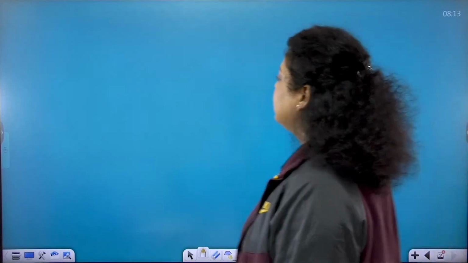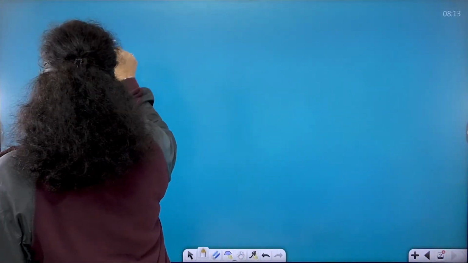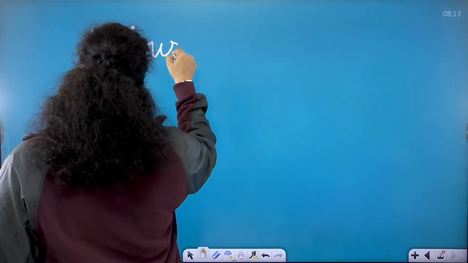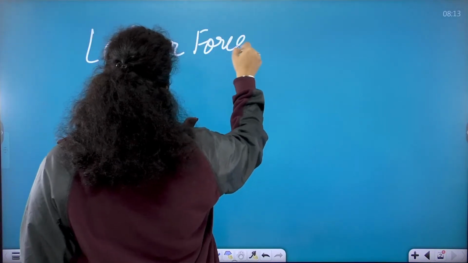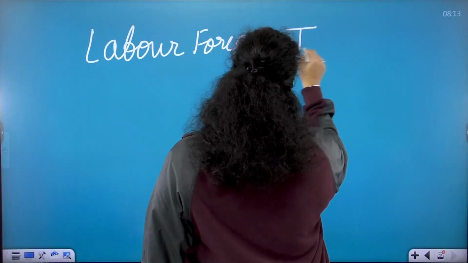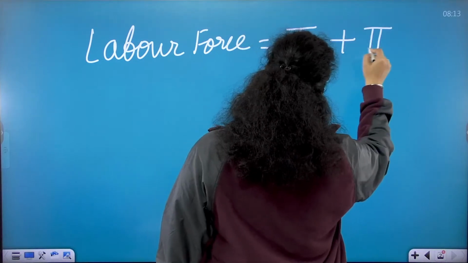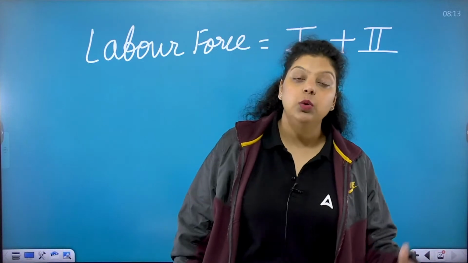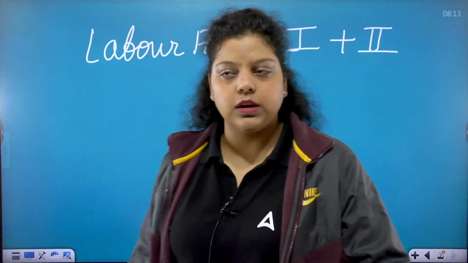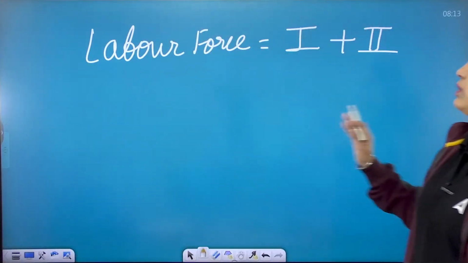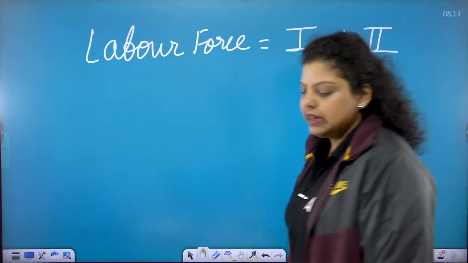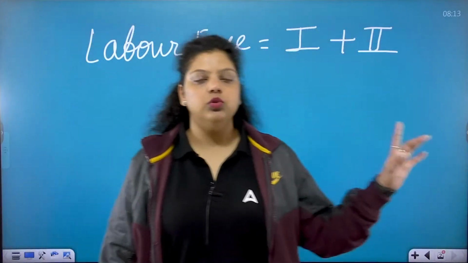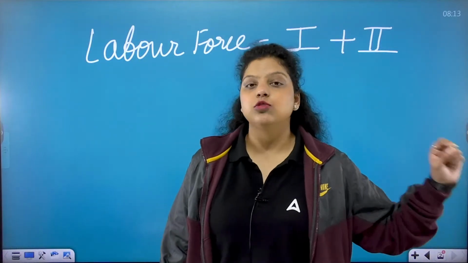If I talk about the working population, the labor force in the country, it will be counted as category 1 and category 2 only, because category 1 people are working and category 2 people are looking for a job. They don't have a job right now, but they will have. So the labor force is only category 1 and 2, and the total population will be category 1, 2, 3 and 4. This is what the NSSO has defined.